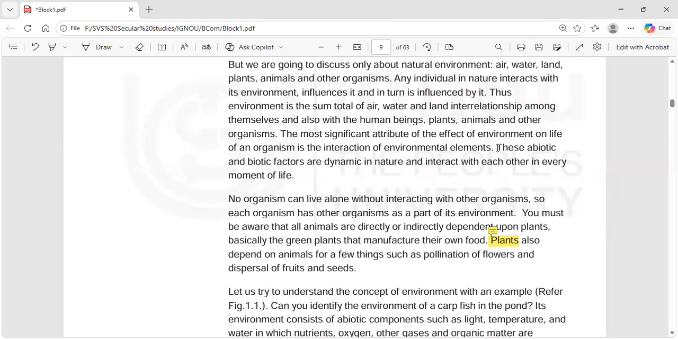The most significant attribute of the effect of environment on life of an organism is the interaction of environmental elements. These abiotic and biotic factors, non-living and living factors, are dynamic in nature and interact with each other in every moment of life.